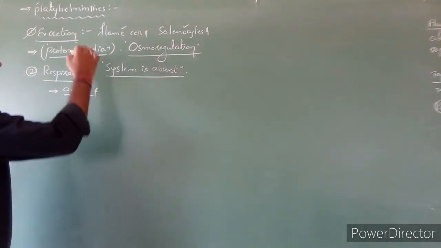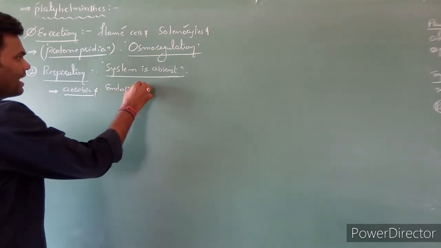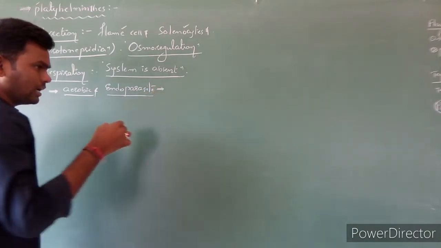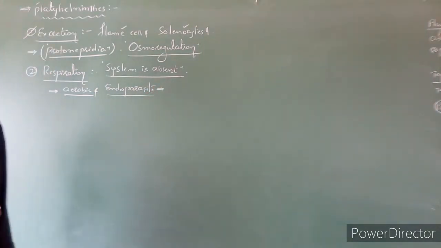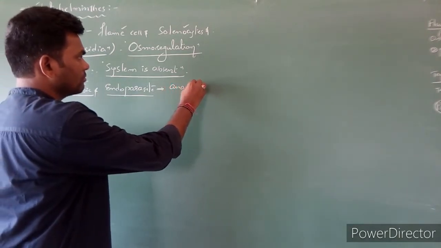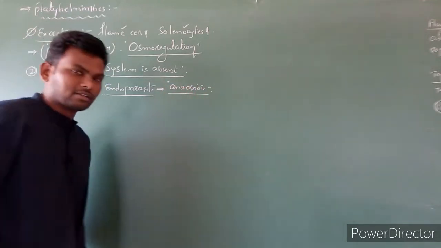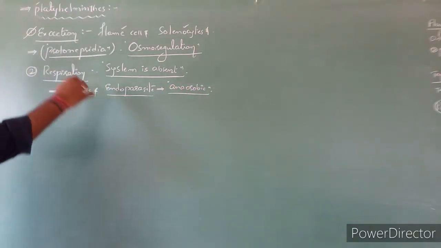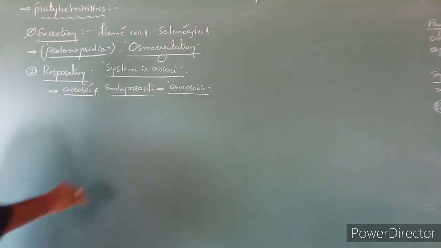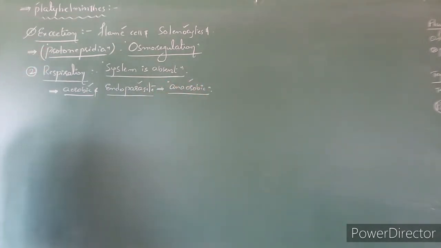But some platyhelminthes are endoparasites, which survive in the guts or intestine of humans, so they perform anaerobic respiration. Clear? Generally, the respiratory system is absent. The respiration type is aerobic, but endoparasites can perform anaerobic respiration.